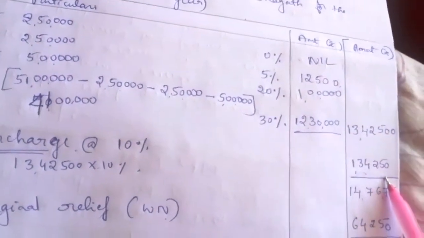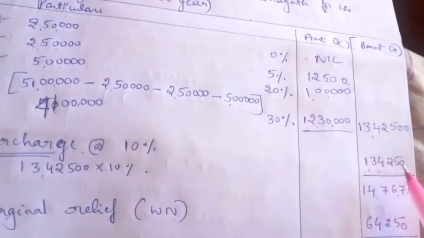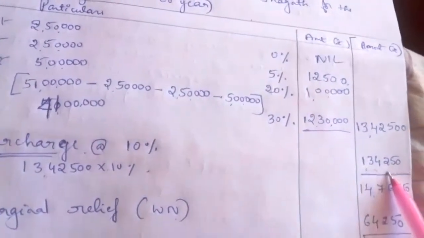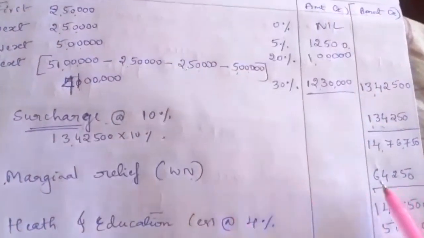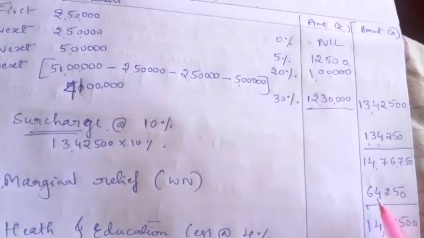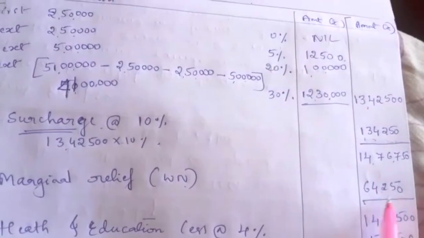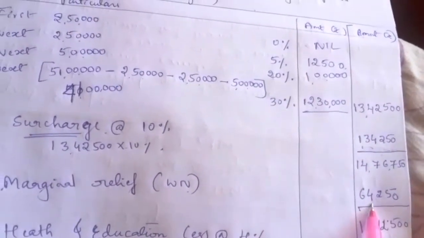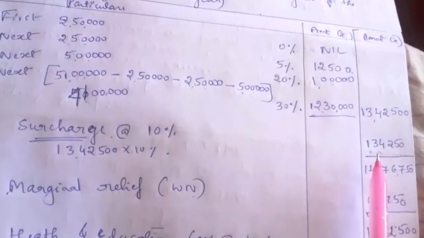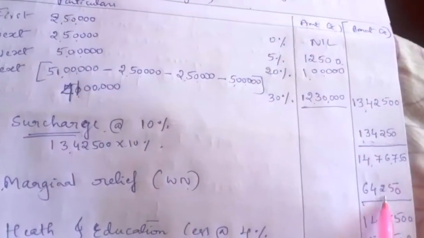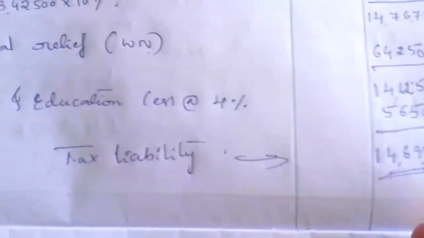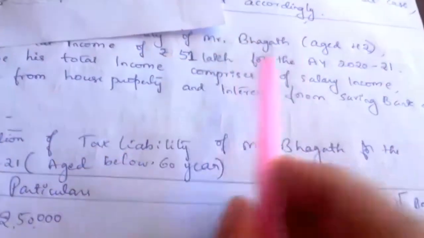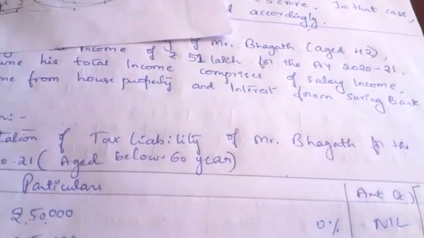It is a big pain to him. So in order to benefit the taxpayer, the Income Tax Department has given marginal relief to the assessee. Up to 64,250 relief he can receive for this surcharge. That is what we calculated here. Understood? So ultimately he has to pay tax of 14,69,000 on his income of 51 lakh for this assessment year 2020-21.